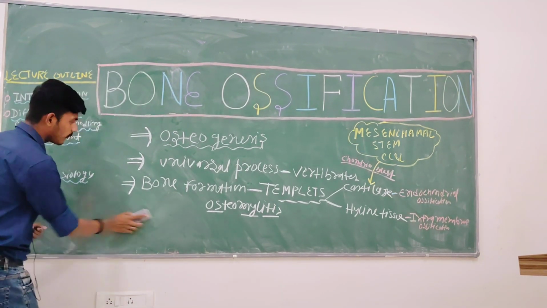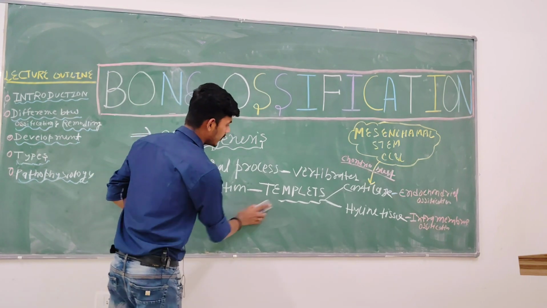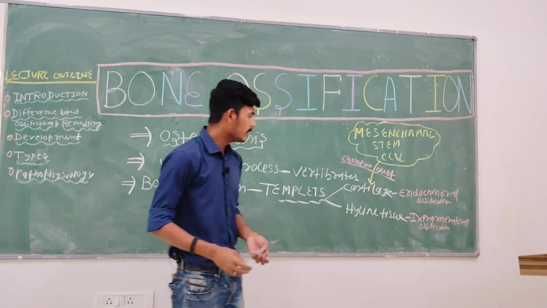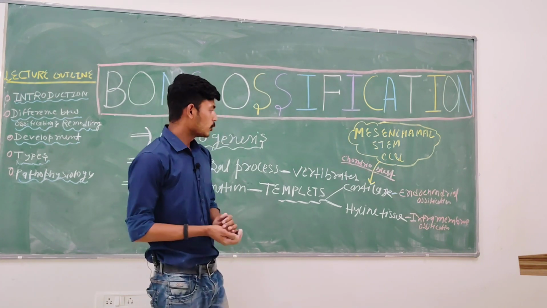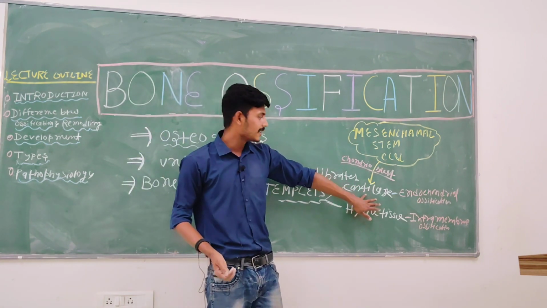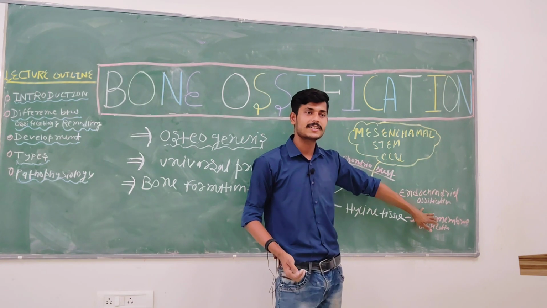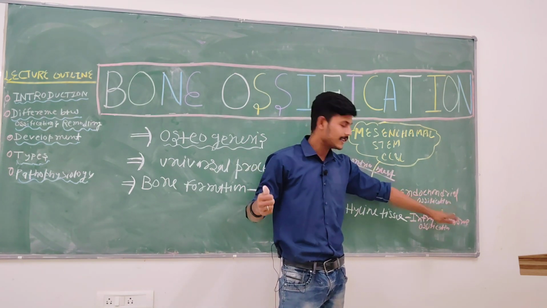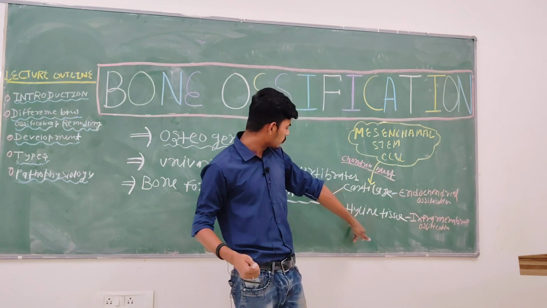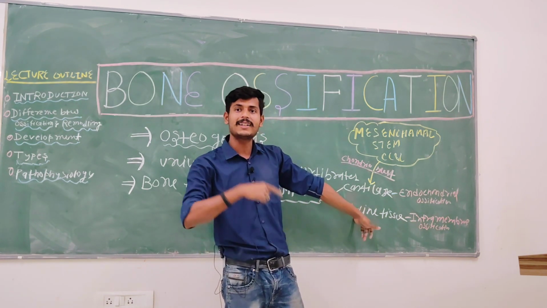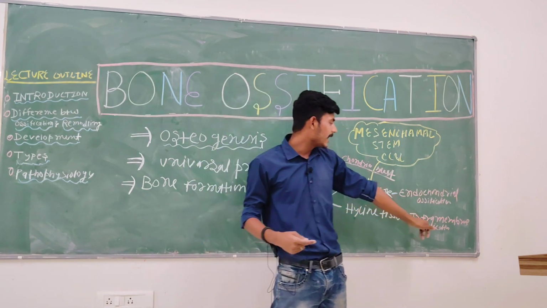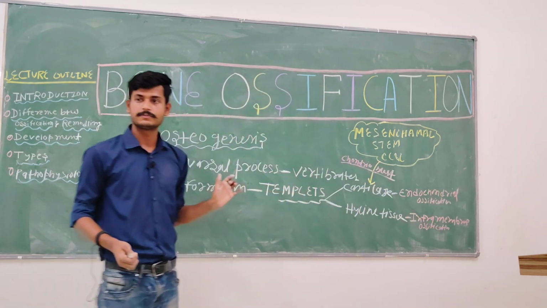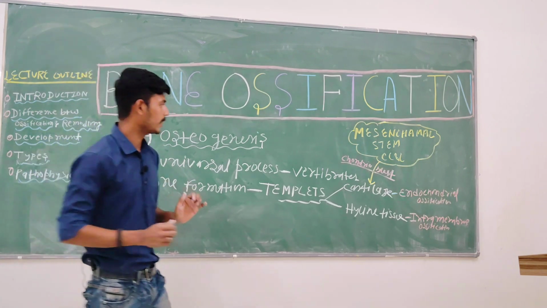As I told you, bone formation needs a template, and this template is given either by cartilage, specifically hyaline cartilage. Bone ossification that uses a cartilage template is called endochondral ossification. Bone formed directly from membranous tissue is called intramembranous ossification. Any doubt so far? Clear?